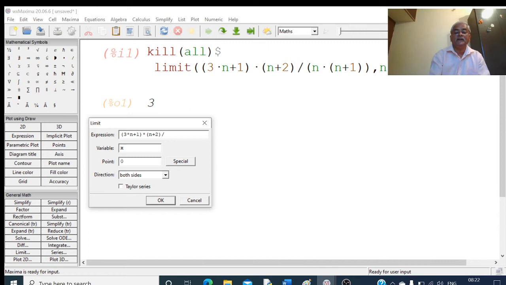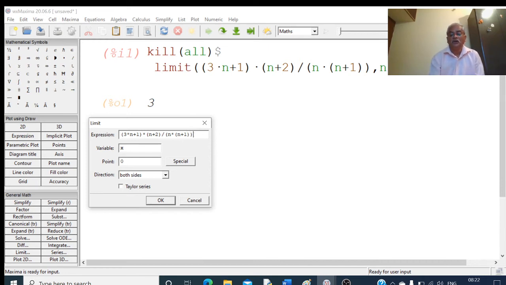This divided by, open a bracket. Here I have to write 2 terms, that is n into n plus 1, n star bracket n plus 1. Am I right? I think it is correct.